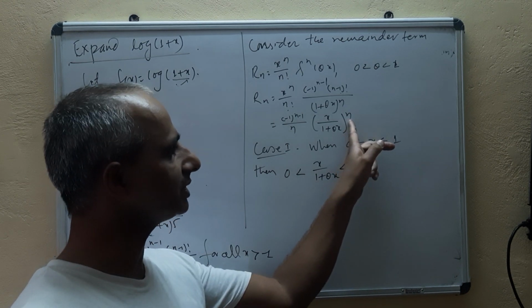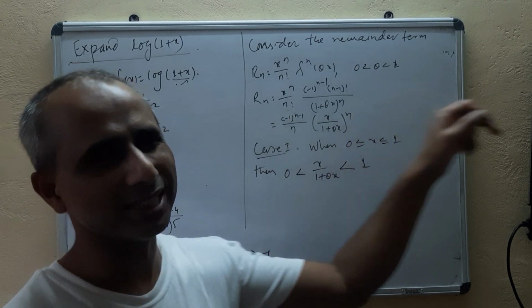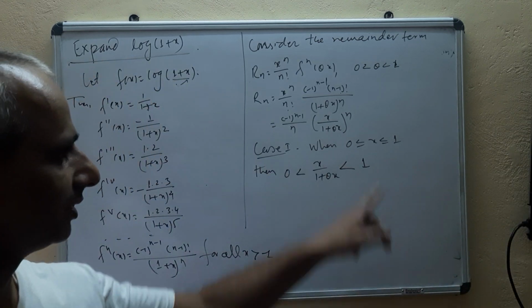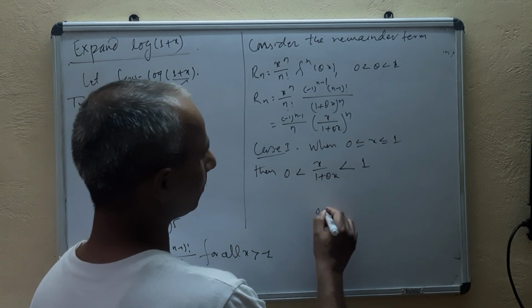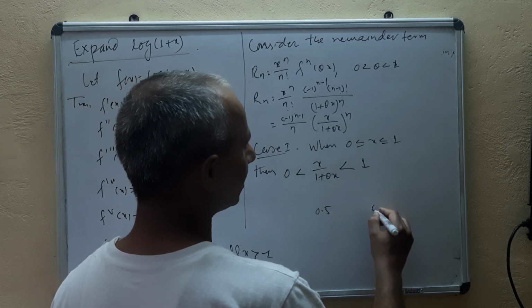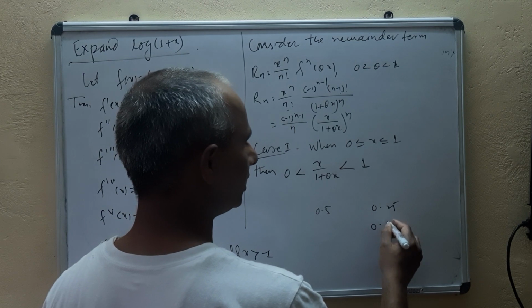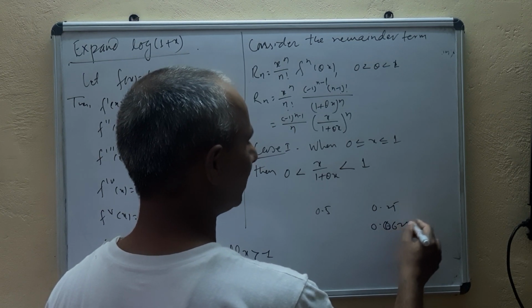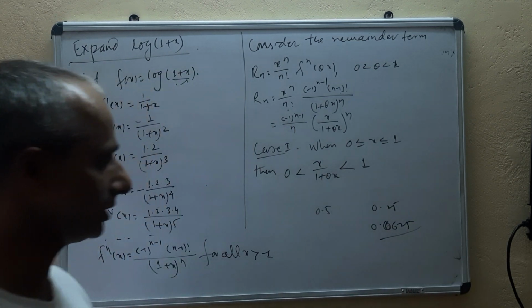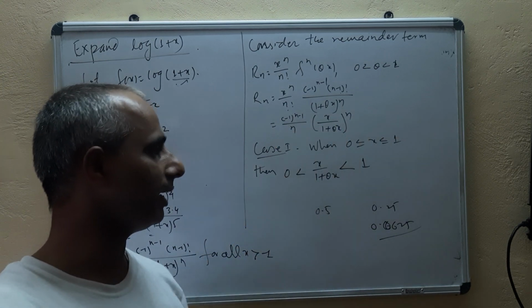So whatever power you take, it goes on decreasing. For example, if you take 0.5 and square it, you will get 0.25. If you take power 4, you will get 0.0625. It goes on decreasing as you increase the power.